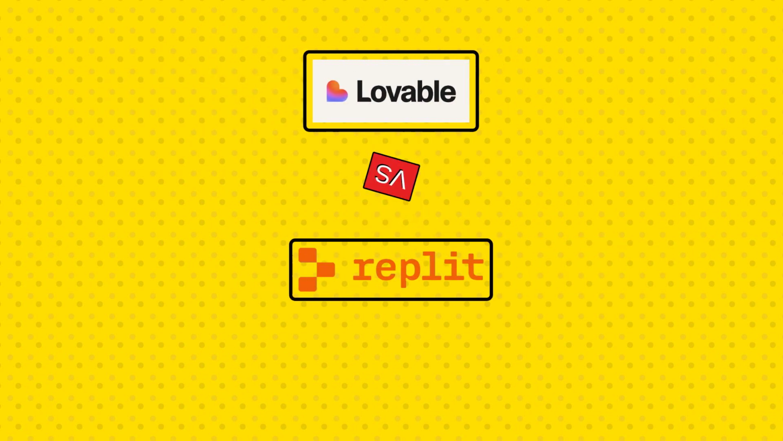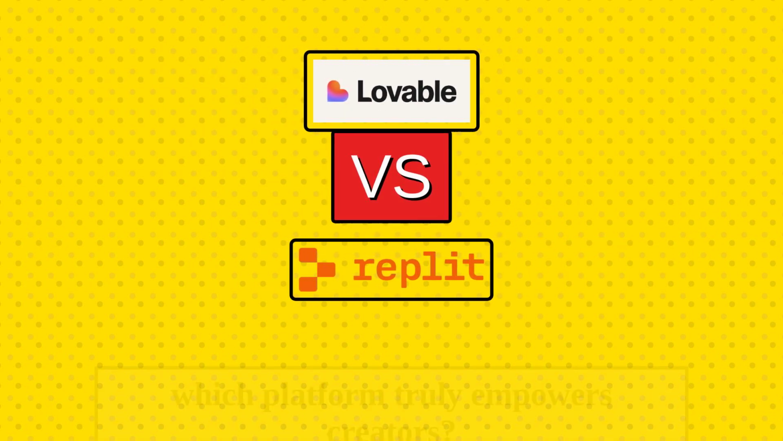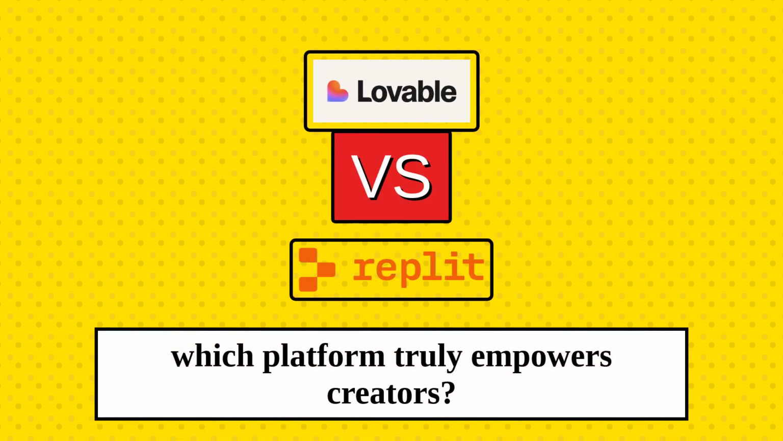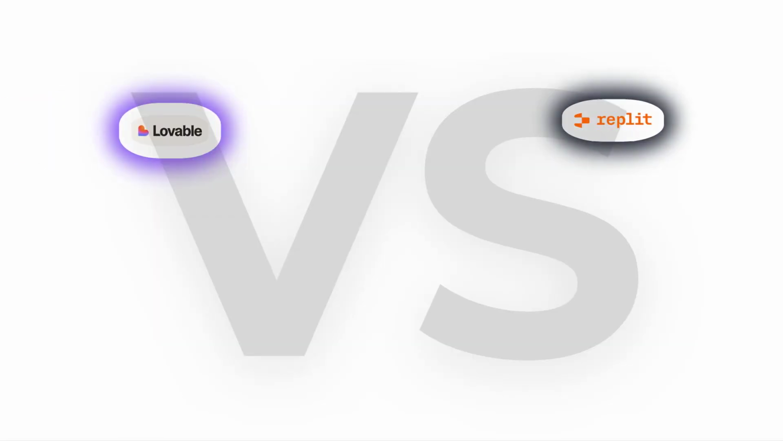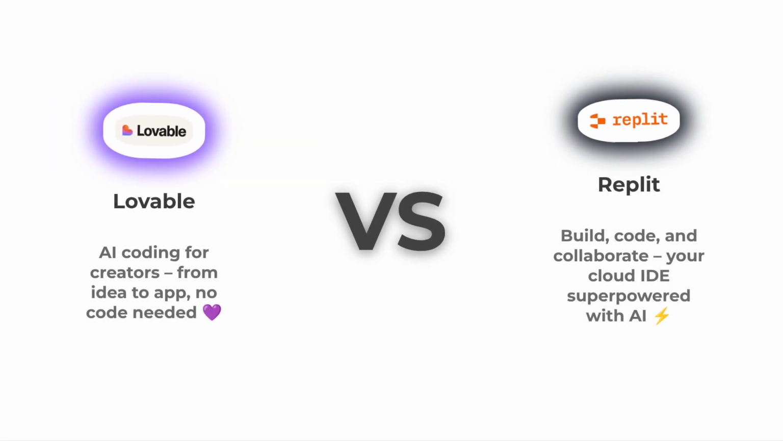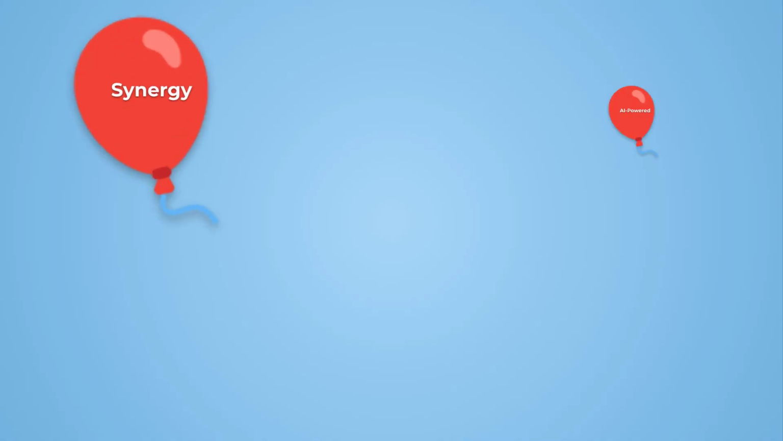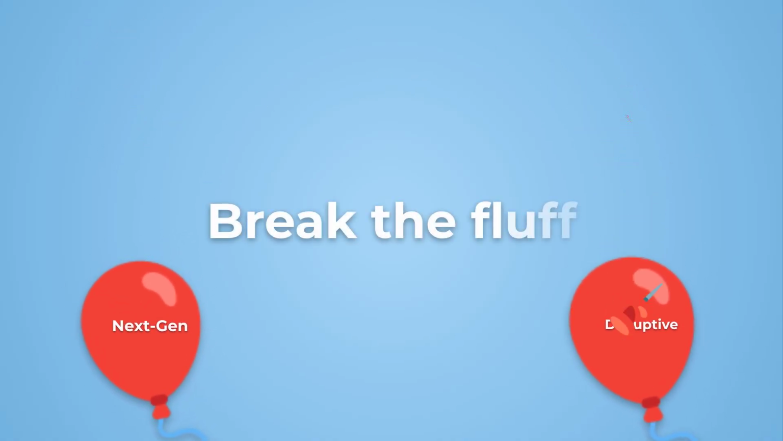Two developer favorites go head-to-head, Lovable versus Replit. Which platform truly empowers creators? On the left, Lovable, bringing collaboration and code to life. And on the right, Replit, where innovation meets rapid development. Let's skip the hype and focus on what really matters.